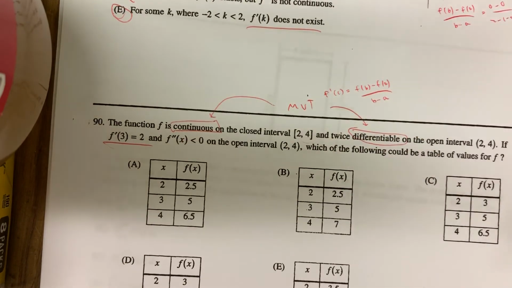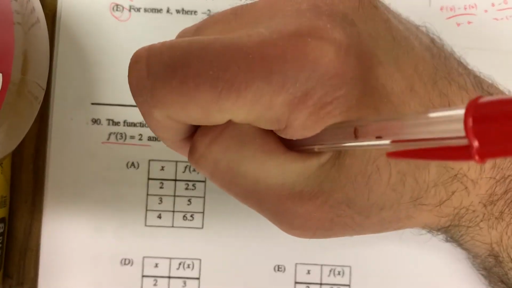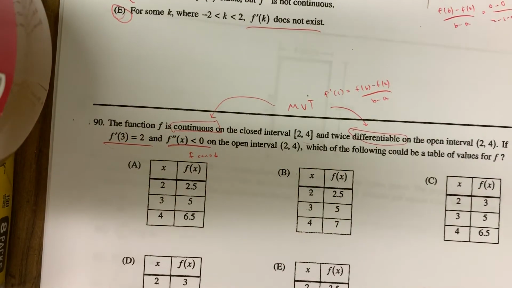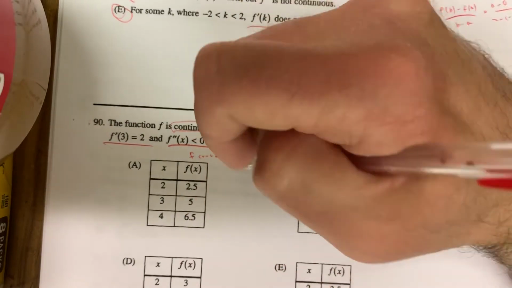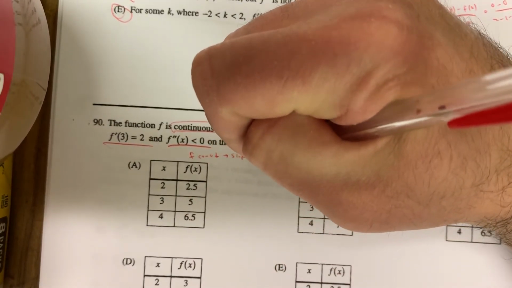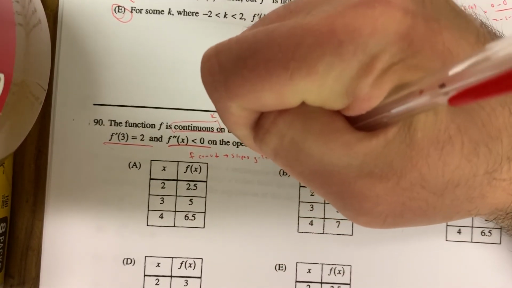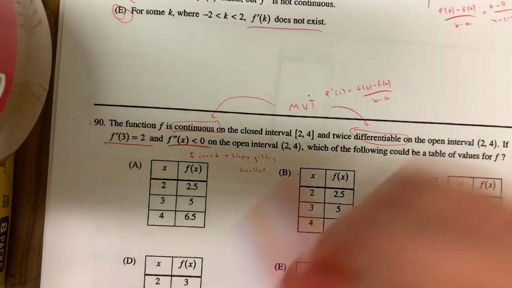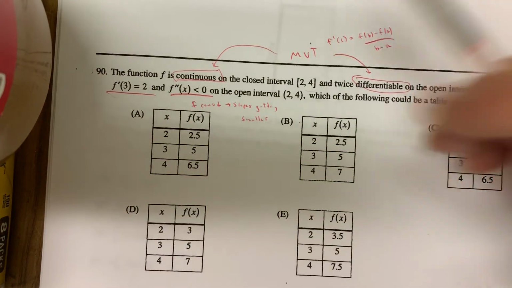Anyway, then they tell you f double prime is negative, which means f is concave down. And remember, concavity is the rate of change of the slopes. And if the rate of change of the slopes is negative, that means the slopes are getting smaller. A lot of times they just tell you if the first derivative is positive or negative, which means the function is increasing or decreasing. They didn't do that here, okay? You've got to see that the slopes are getting smaller, and we talked about it earlier in the year.